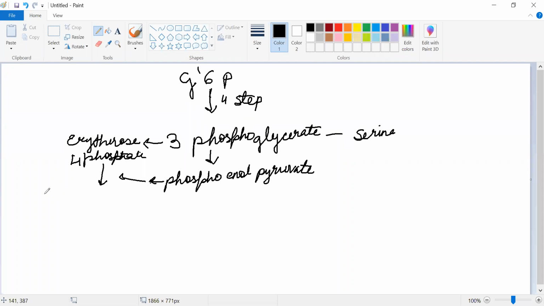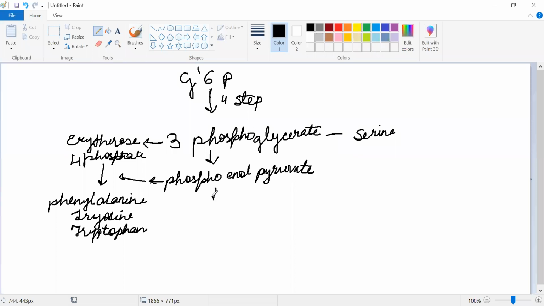Again, you can picture it, and it will give you phenylalanine, then tyrosine. These are the end products of the shikimic acid pathway, and tryptophan. Clear? Okay. And phosphoenol pyruvate, what happens?